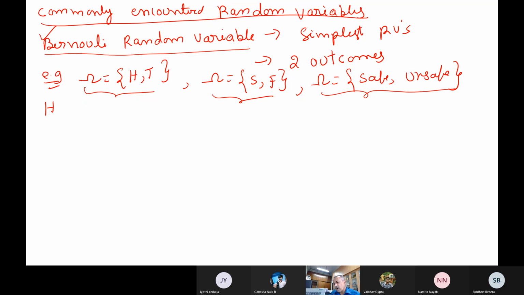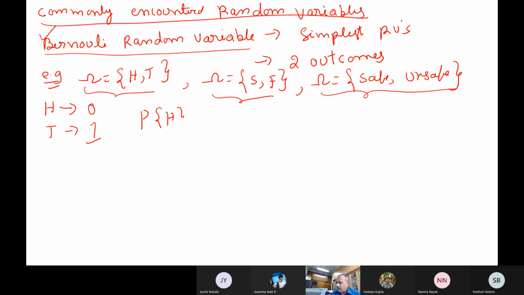Now, how do we convert that one? Tell me. What is a random variable? So we transform the sample space to real numbers using random variables. Excellent. So now what did we do? Head we transform to 0, tail we transform to 1, or you can transform head to 1 or tail to 1 or whatever.